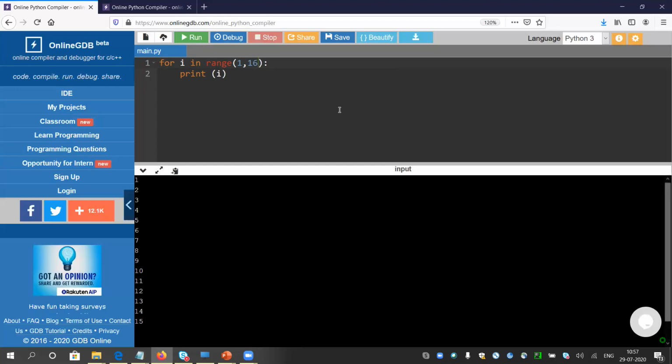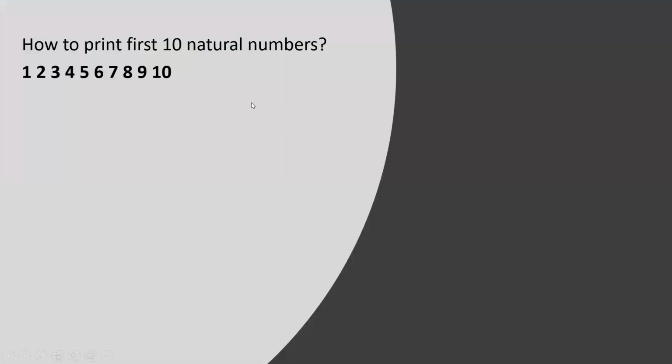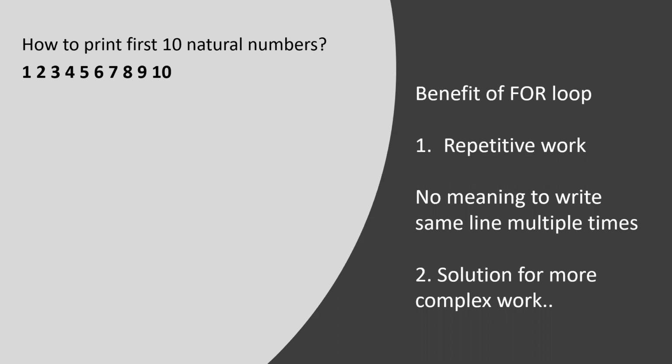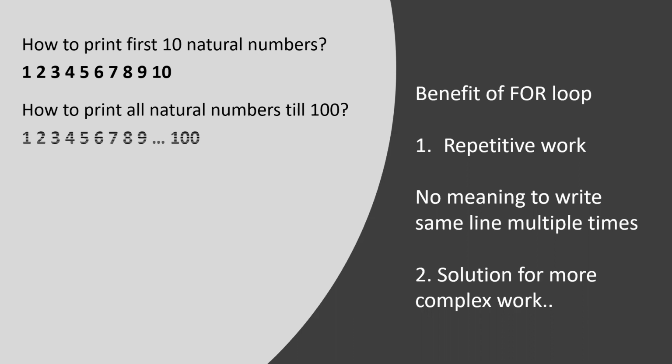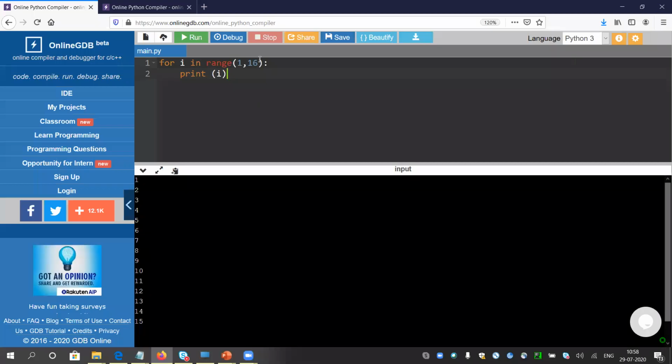Okay, fine. So let's move to our topic. We have successfully printed 10 natural numbers. So what is the benefit of for loop? It is for repetitive work; there is no meaning in writing the same line multiple times, and it is a solution for more complex work. Today we will see how to handle more complex work. So how to print the natural numbers till 100? I think we will be able to do that right now.